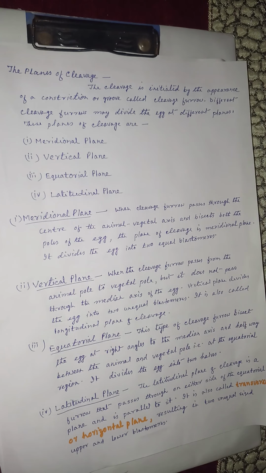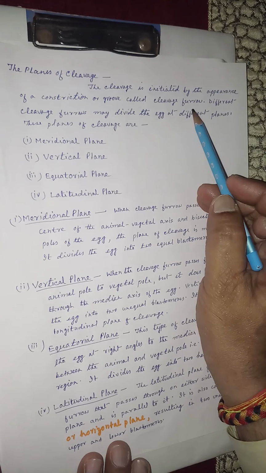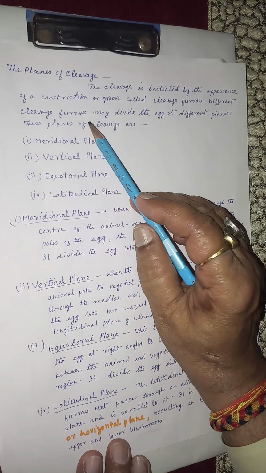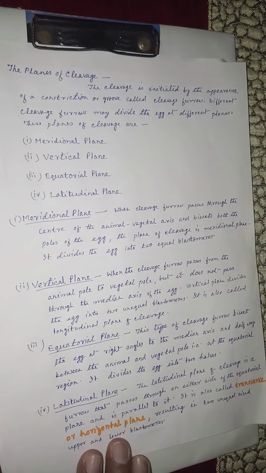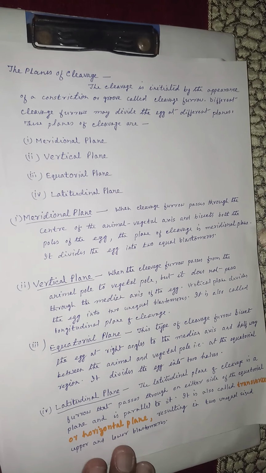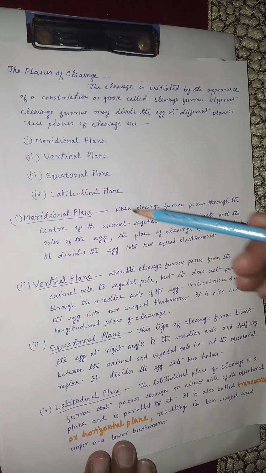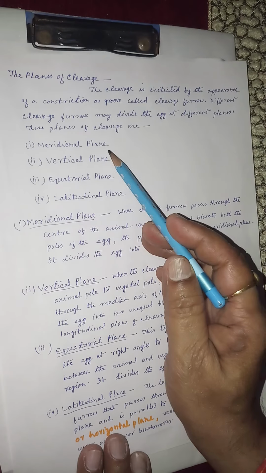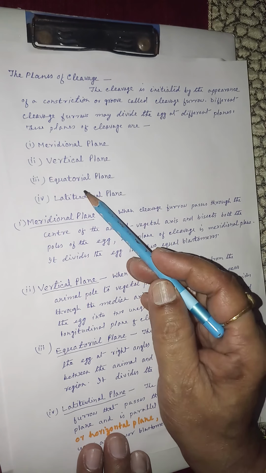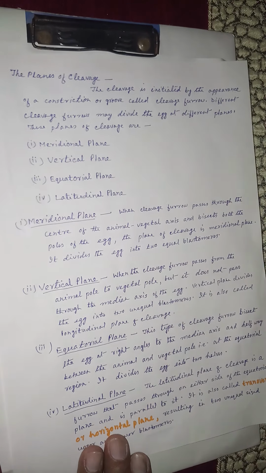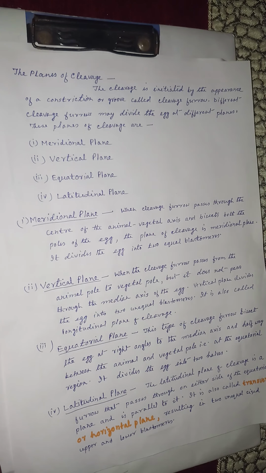When cleavage starts, a constriction or groove is formed, and that is called the cleavage furrow. Different cleavage furrows may divide the egg at different planes, and these planes of cleavage are the meridional plane, vertical plane, equatorial plane, and latitudinal plane. We will see one by one.